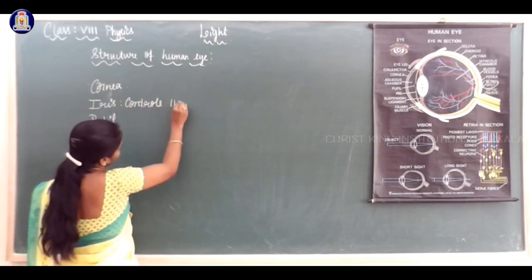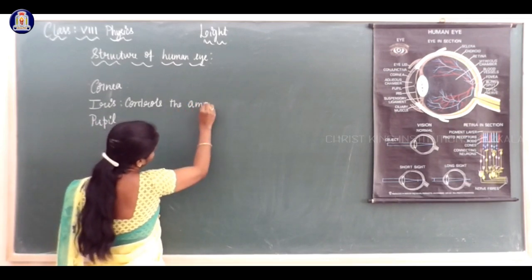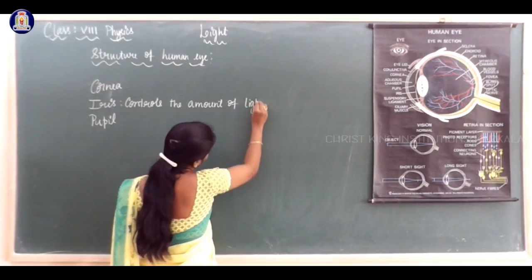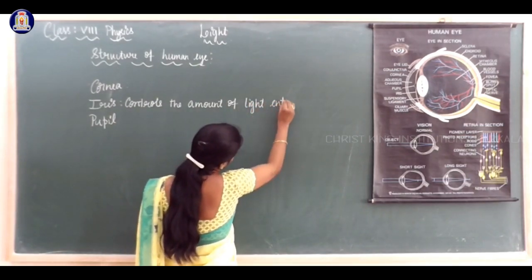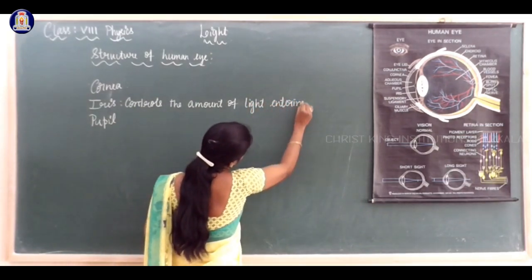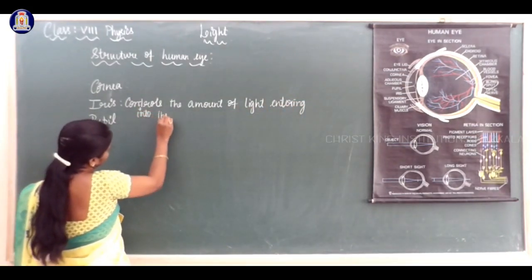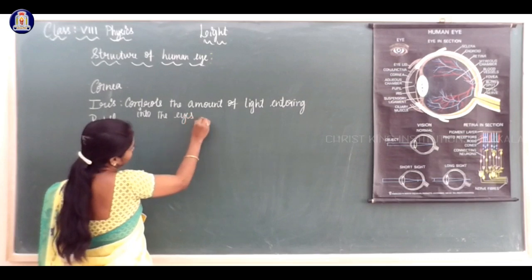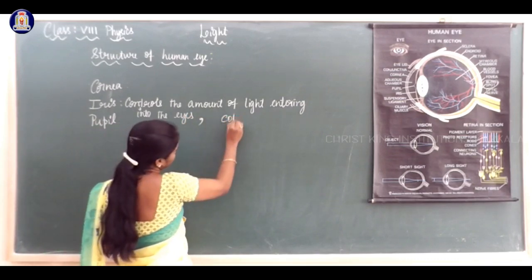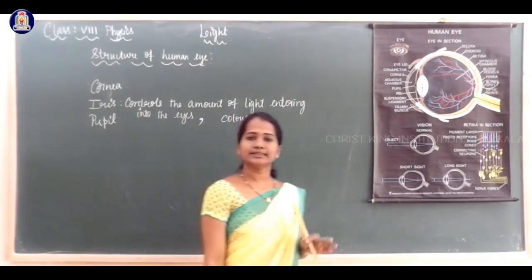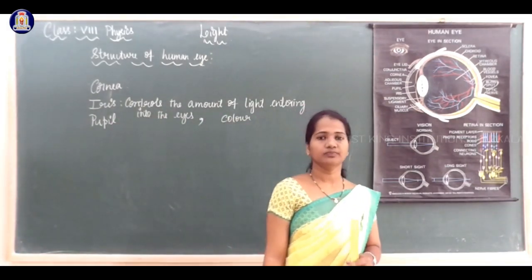The iris controls the amount of light entering into the eyes, and it also gives a particular color to the eyes.